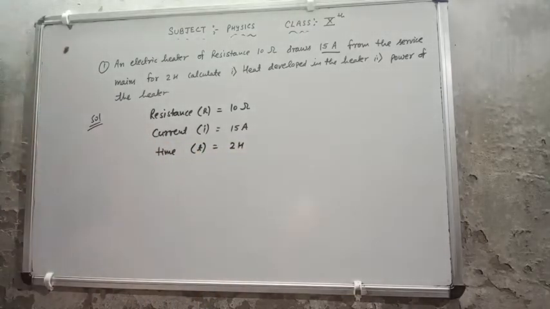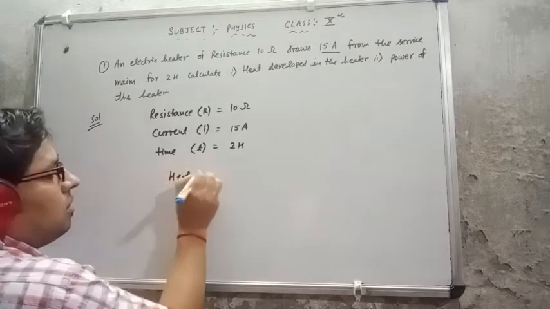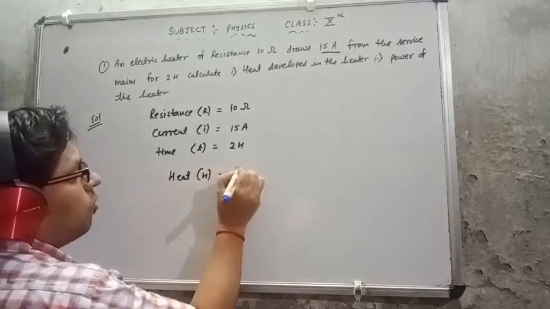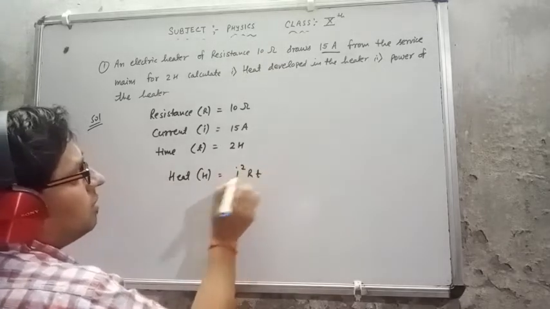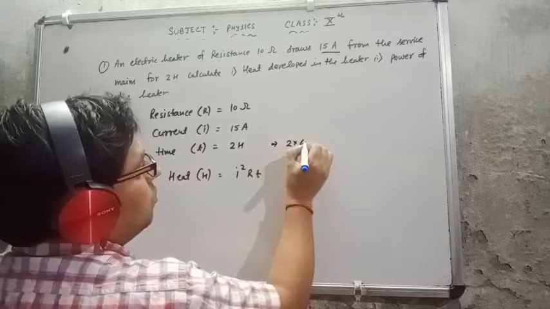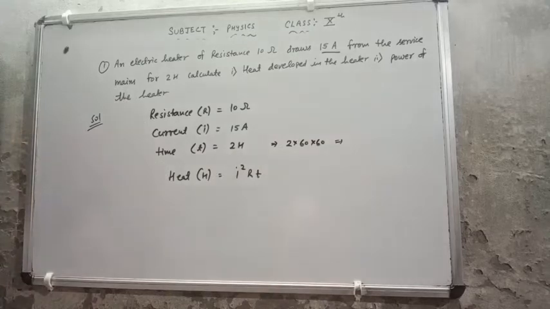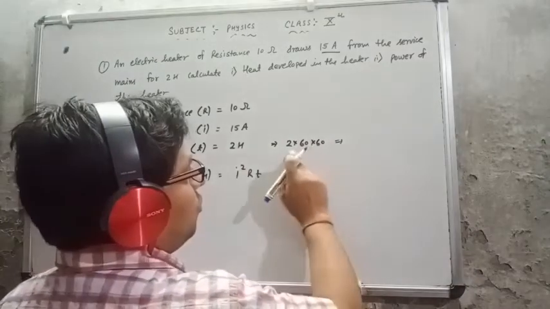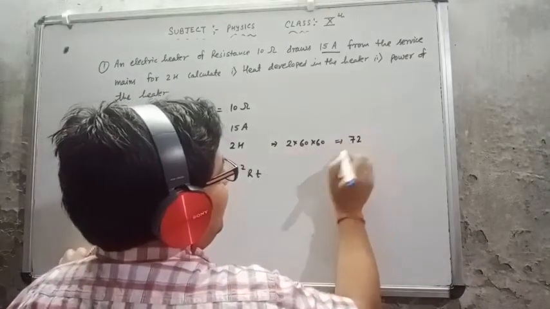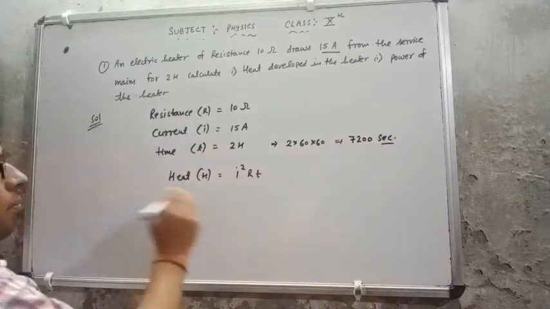Now they are asking about the heat developed in the heater. I want to find out the heat. So heat H equals, we read the formula I square RT. T in R, convert into second: 2 into 60 into 60. If you solve it, this is 3600 into 2, which is 7200 second.